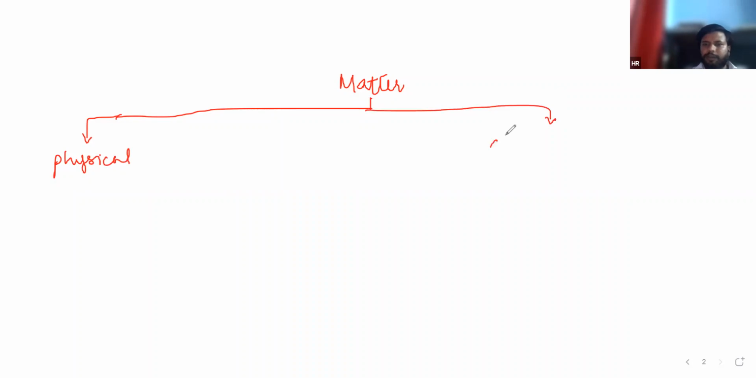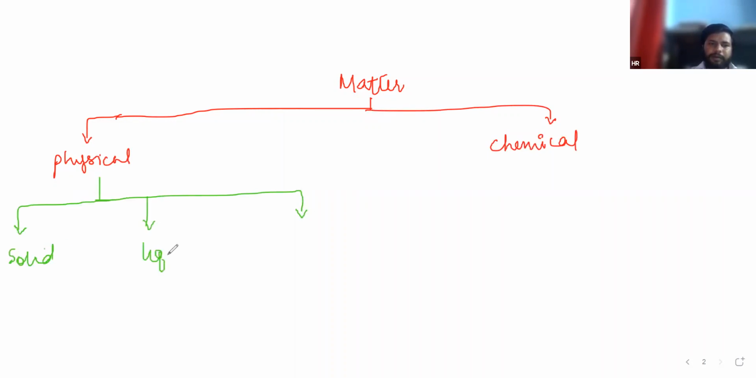So here matter is classified into 2 categories: physical classification and chemical classification. Physical classification is further divided into 3 parts: solid, liquid, and gas. Physical classification is where we can feel it physically and we can observe changes. That is called physical classification.